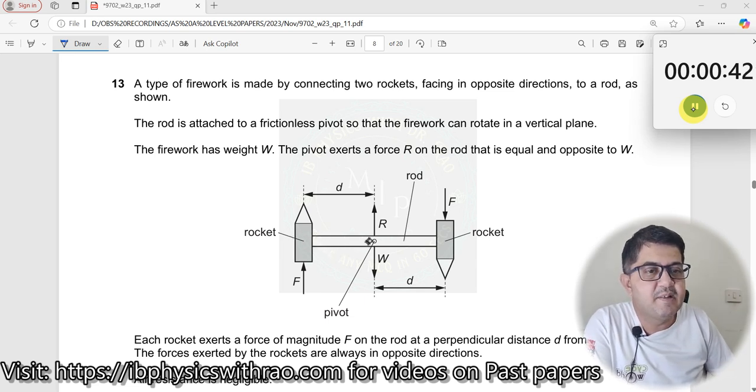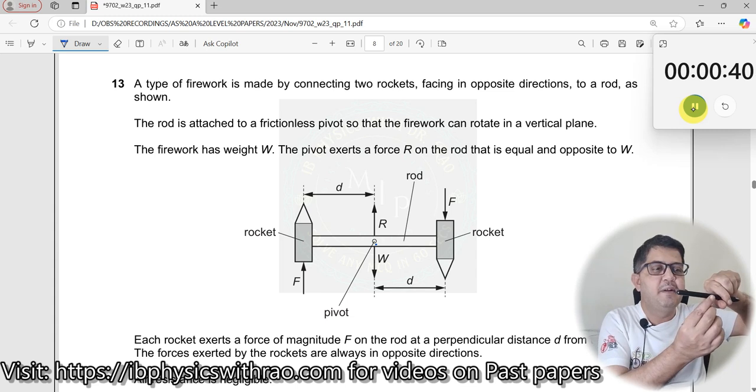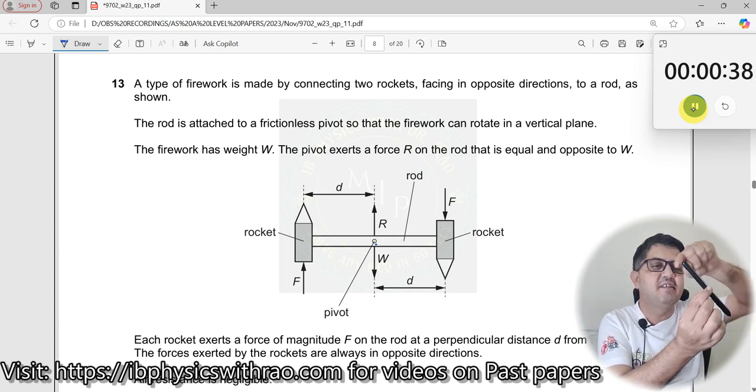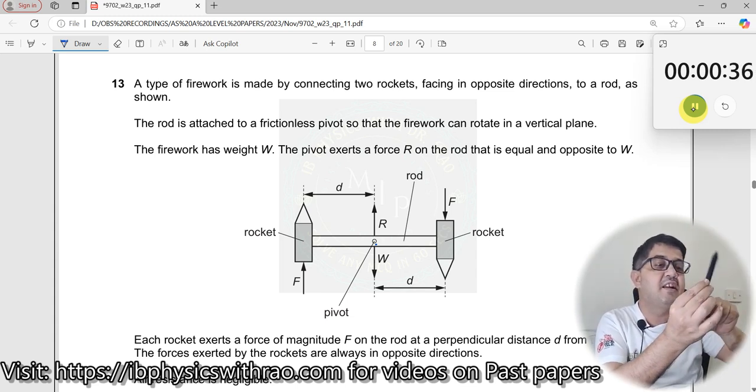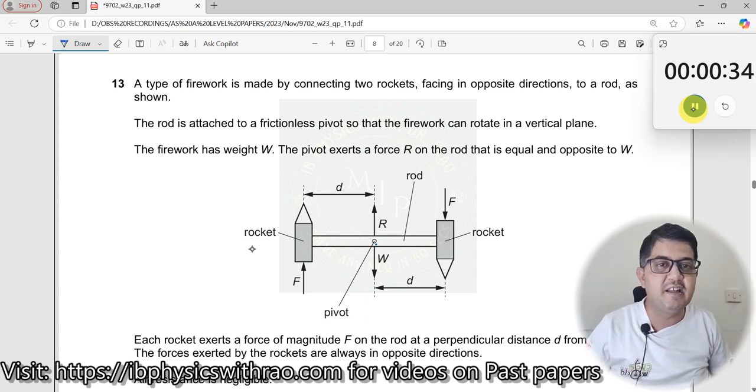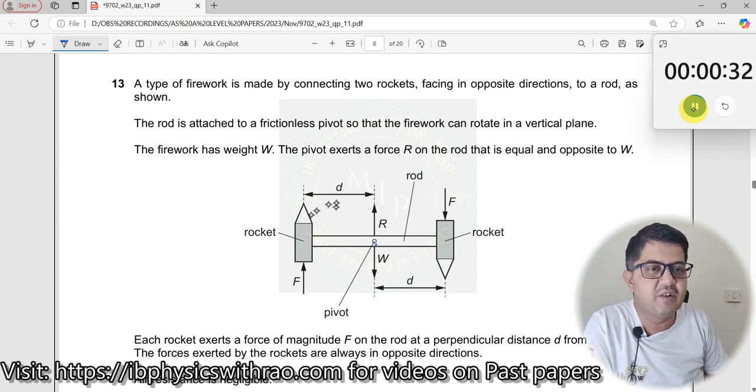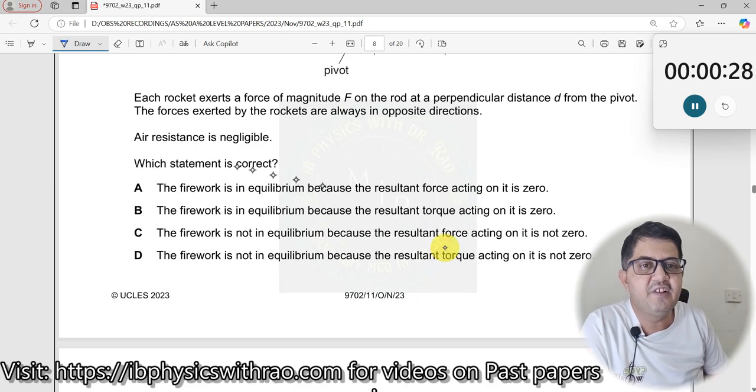Okay, so there's a pivot also here. So what will happen? It has been like this over here. So this will now go like this. This will go upwards like this. This will now start turning like this. Wonderful firework, right? The rod is attached to a frictionless pivot. Okay, so you have seen all this. What has been asked? Which statement is correct?